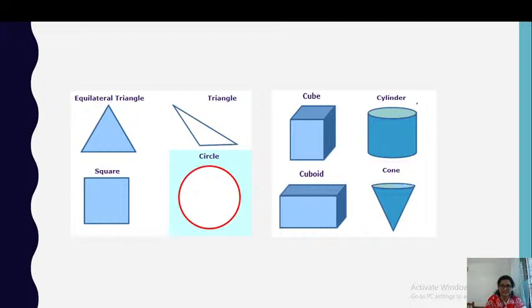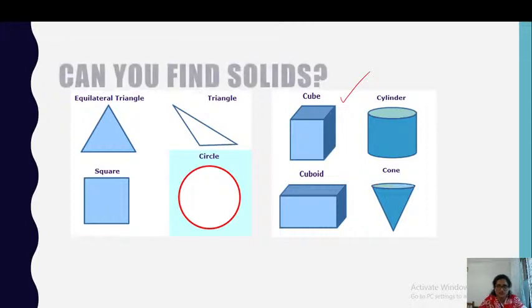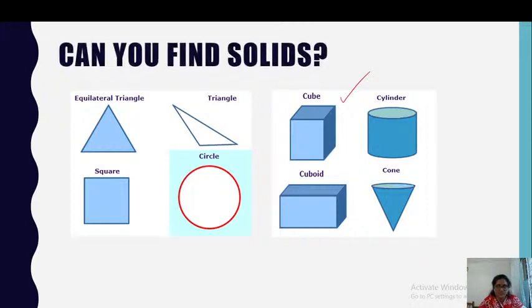Yes, you are correct. This section are solids. Now, why do you say they are solids? So, you can see they are having a 3D shape. You already know what is 3D. You have seen 3D movies, right? So, 3-dimensional.